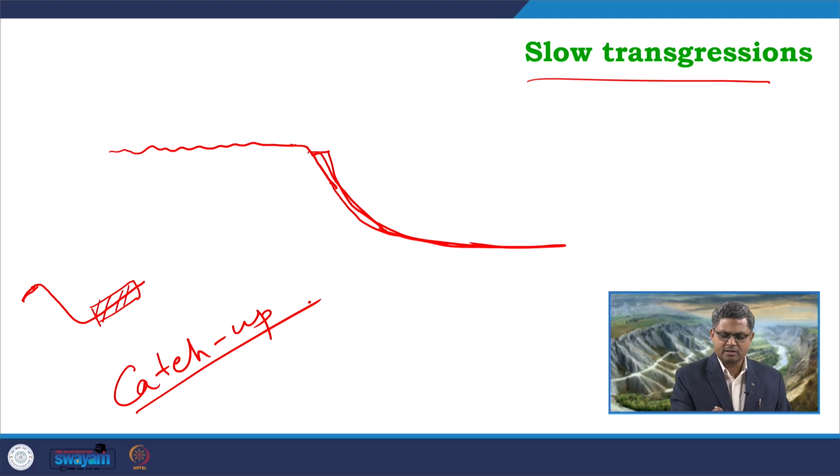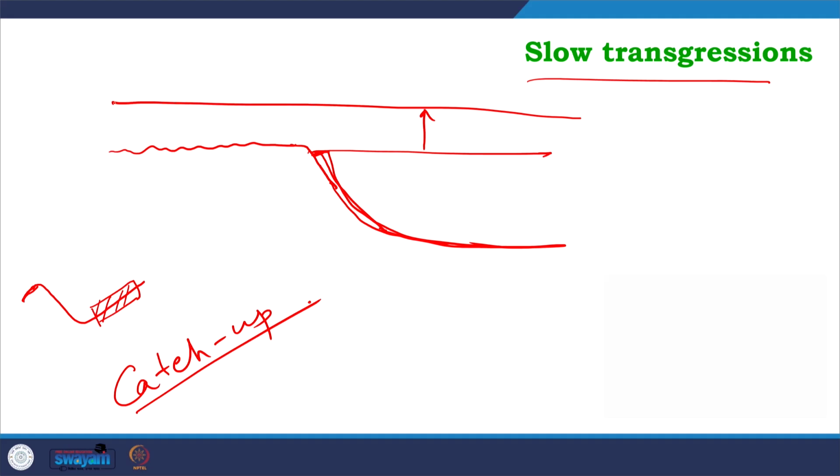This is the condition or platform available for the deposition of carbonates at the start of the transgression. From here the base level was somewhere here, and from this position the base level is now rising in successive phases.